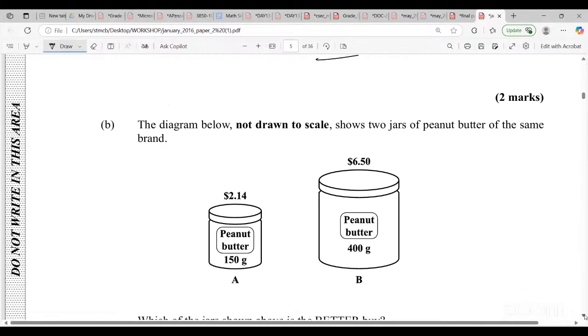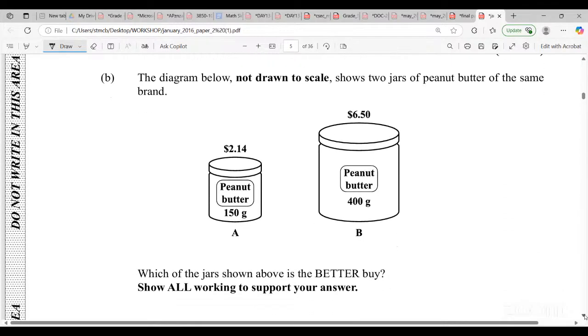It's very, very important. We are going to cruise in the morning. The diagram, not drawn to scale, shows 2 jars of peanut butter of the same brand. Which of the jars shown above is the better buy? Show all working to support your answer. Now, consumer arithmetic, guys, you can look out for it. I guarantee it will come at times, along with fractions and standard form. Make sure you can round off all of those things. Very important.